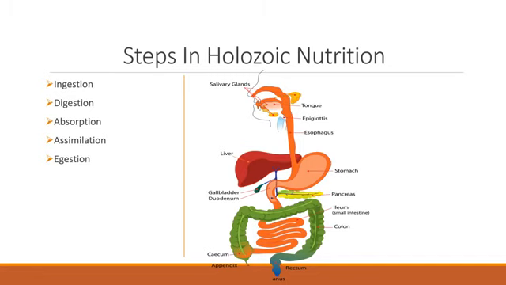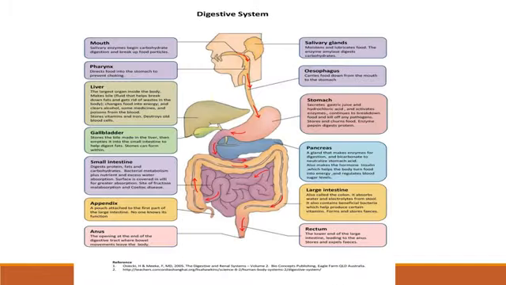We are going to discuss this diagram in the next slide. Yes, this is the digestive system, a diagram of a digestive system. Food will be first taken inside through the mouth. The mouth is also known as the buccal cavity.